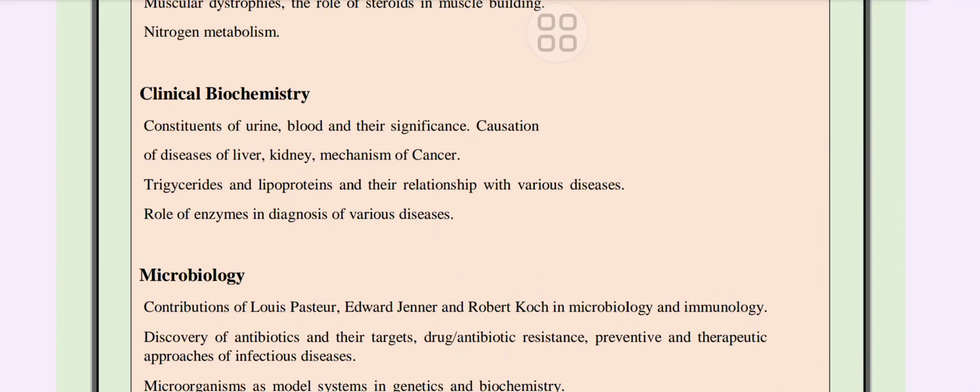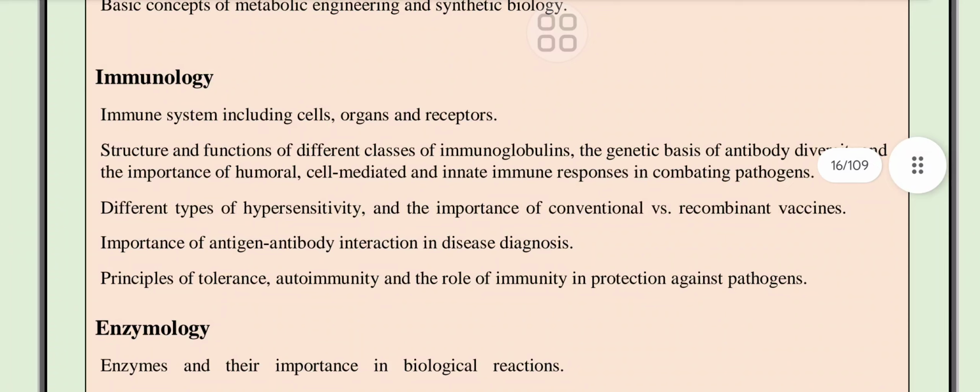triglyceride and lipoprotein and their relationship with various diseases, role of enzyme in diagnosis of various disease, microbiology, the contribution of Louis Pasteur, Edward Jenner and Robert Koch in microbiology and immunology, discovery of antibiotics and their target, microorganisms as model system in genetics and biochemistry, contribution of gut microbiome, basic concepts of metabolic engineering, immunology, immune system including cell,